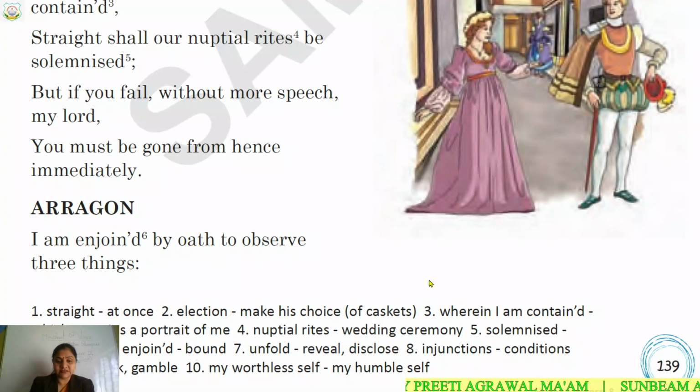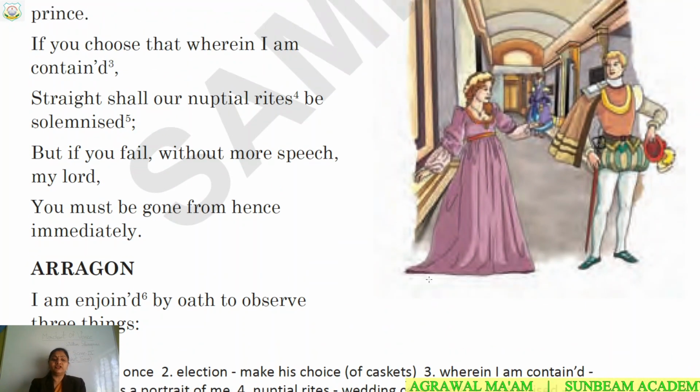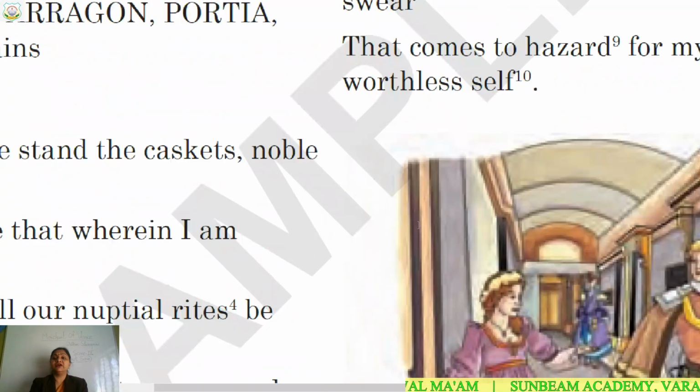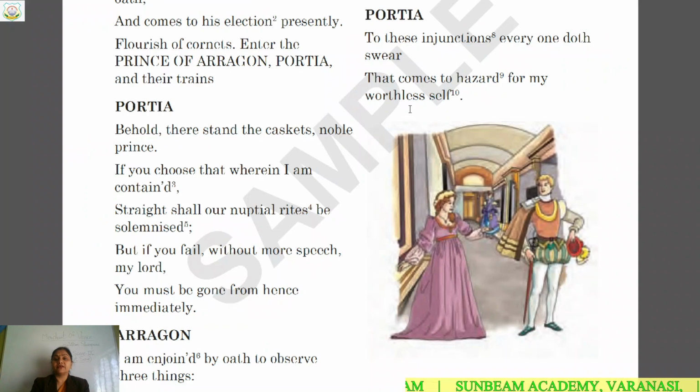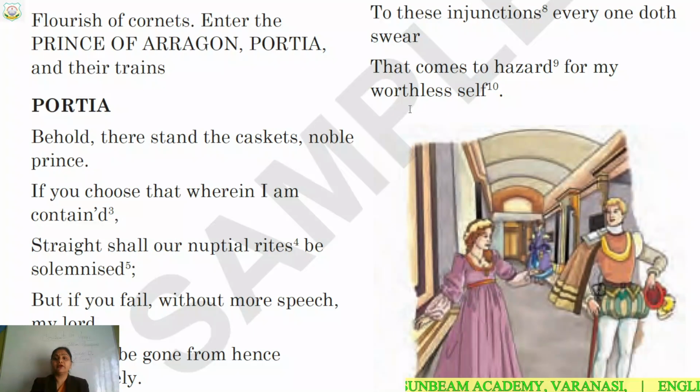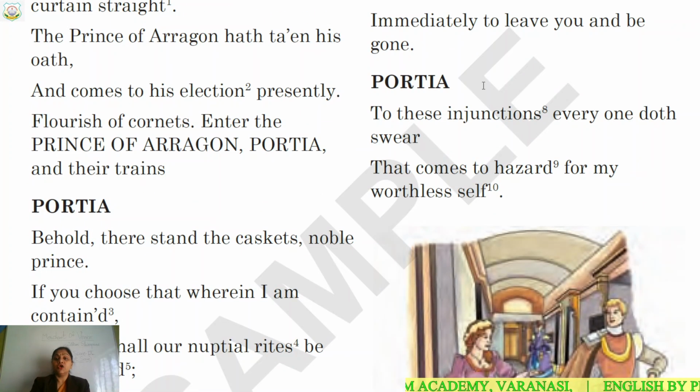She is saying that everyone has to swear to these three conditions. Swear means everyone has to be bound to these three conditions. Here injunctions means conditions. Doth is archaic language, and doth means does.